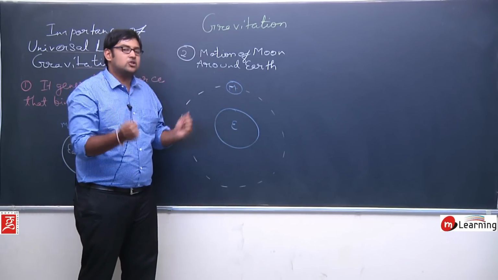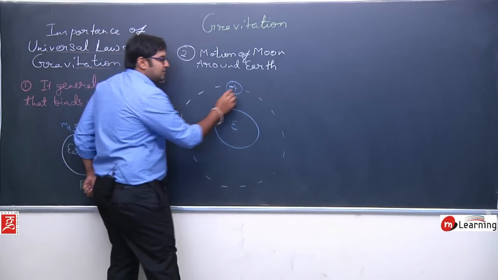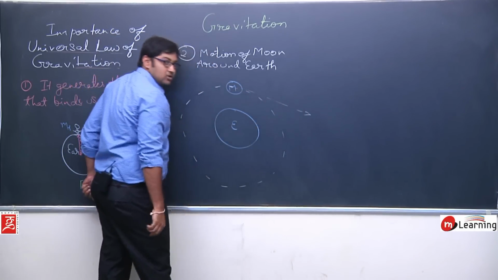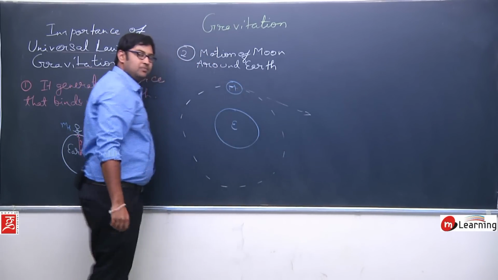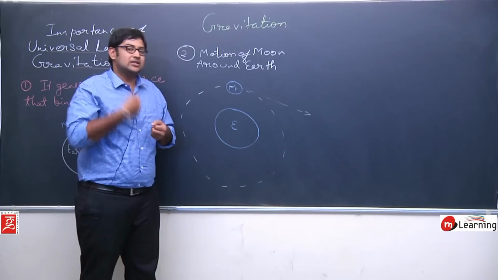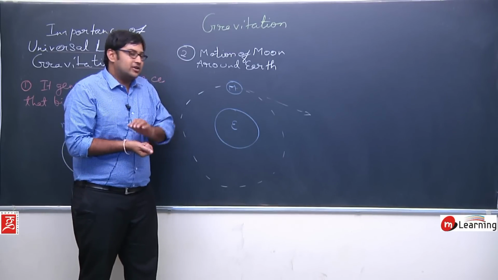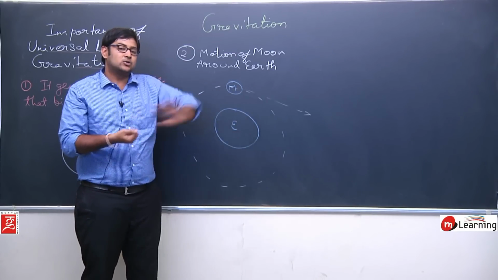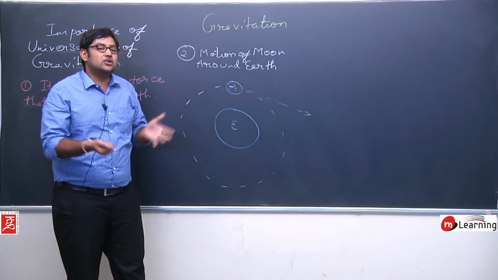Have you ever thought why it shouldn't happen that the moon shoots away in this direction or in any other direction? Why is the moon bound towards the earth? Why is it continuously revolving? Why should it not leave the earth's periphery and move into space? Why is this not happening?